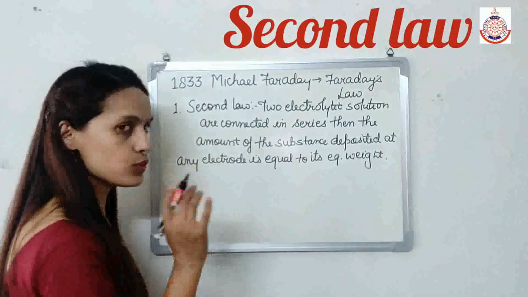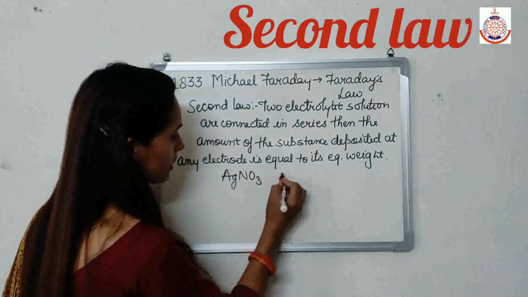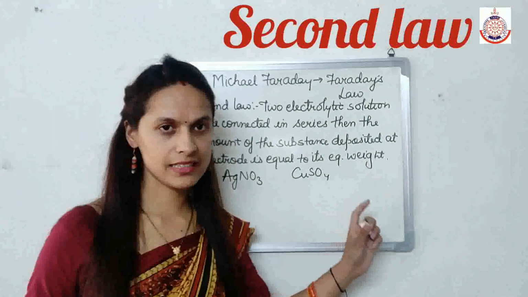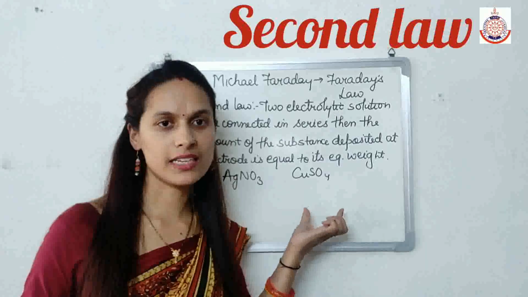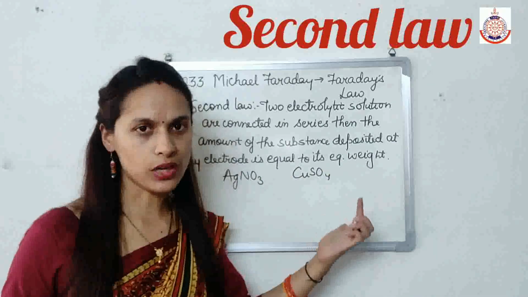Suppose I have two solutions, one is AgNO3 and another one is CuSO4, and these two solutions are connected in series. Means equal amount of electricity is passed through these two solutions.